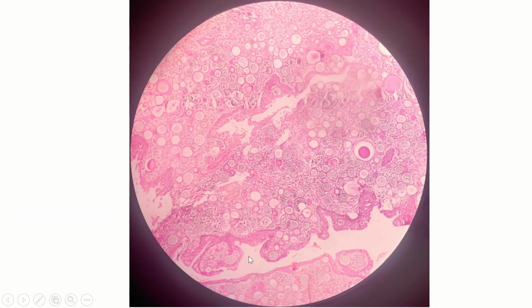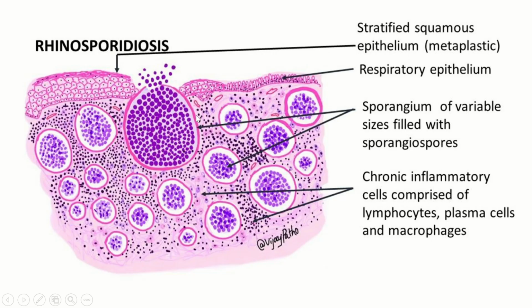This is the microscopic picture. You can see the respiratory epithelium over here. You have some squamous metaplasia over this area, and you can see these large numerous vesicles over here. They are called sporangia, and they are filled with sporangiospores.